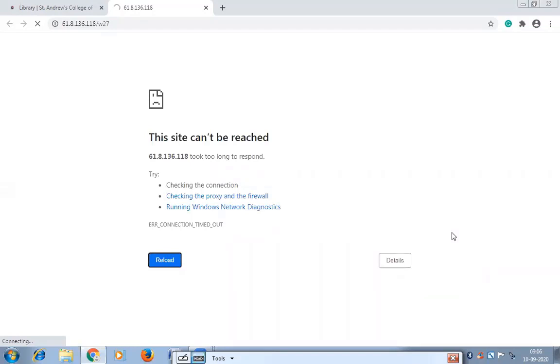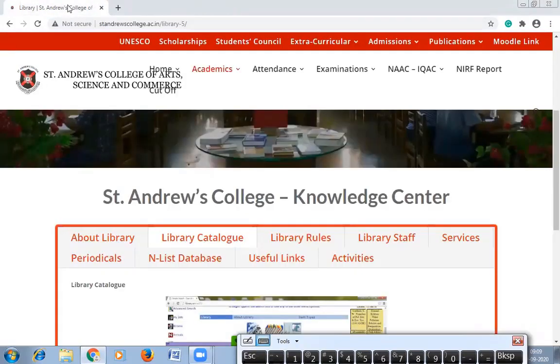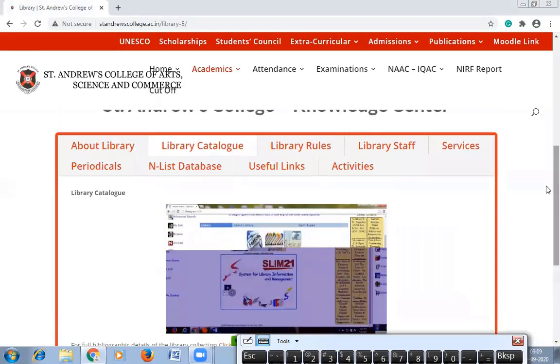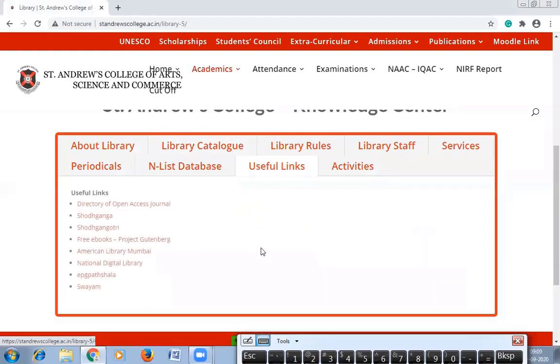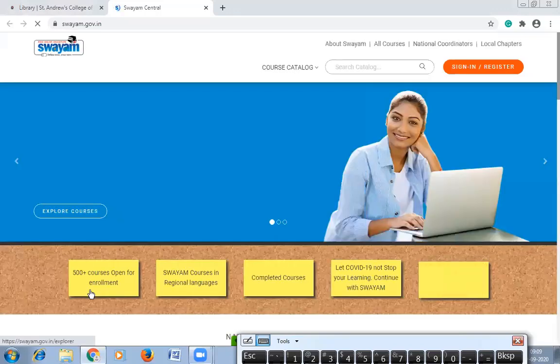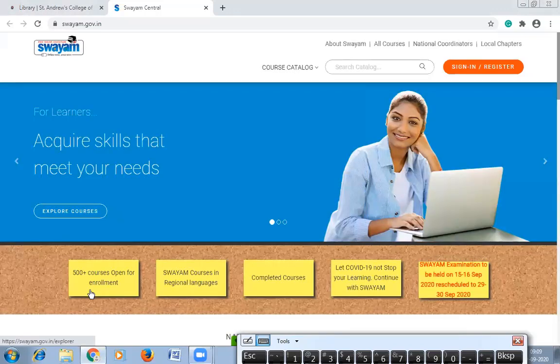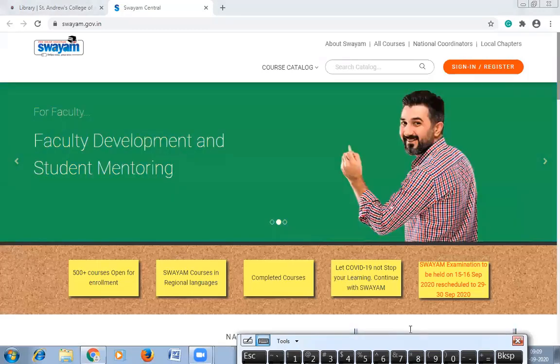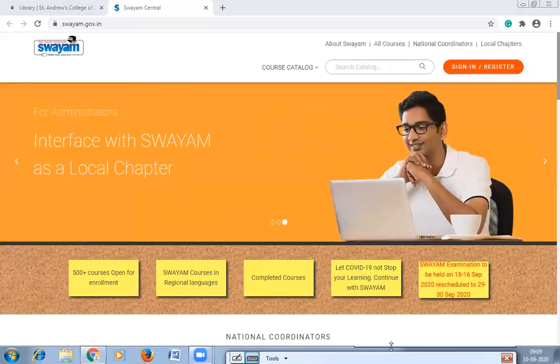Okay, so do many courses from Swayam, and the certificate you will receive after completion of the course by Swayam is valid all over India. It is recognized, and UGC has instructed all the universities that students doing these courses from Swayam should get extra academic credit. That means your academic result will automatically increase.